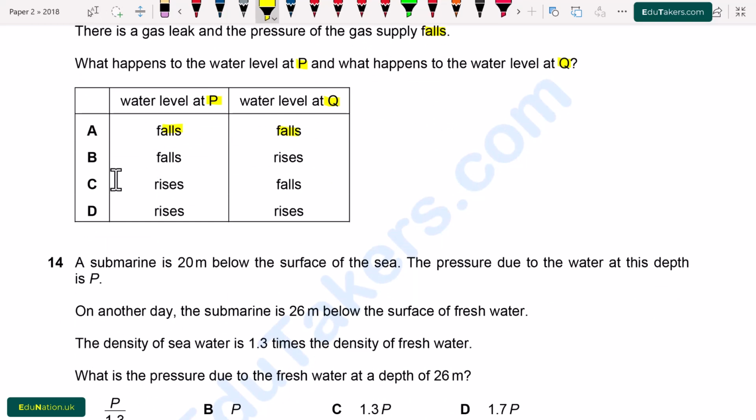Option A, falls; B, falls, rises; C, rises, falls; D, rises. So from here option C is correct.